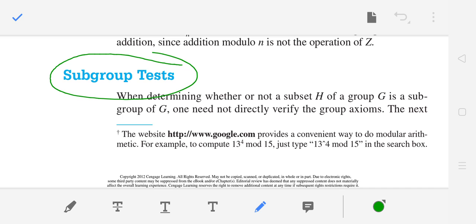What are some subgroup tests? So now we should have an easy method: you have a group, and a subset H of it, and you should be able to easily check whether H is a subgroup. So what are some basic results that make it easier for you to show that H is a subgroup of G, right? So let's start that one.